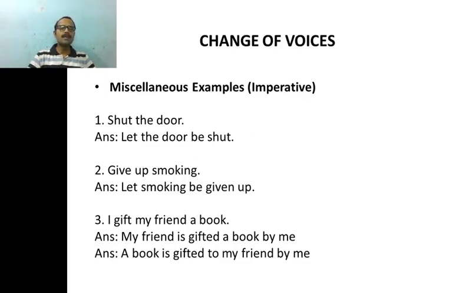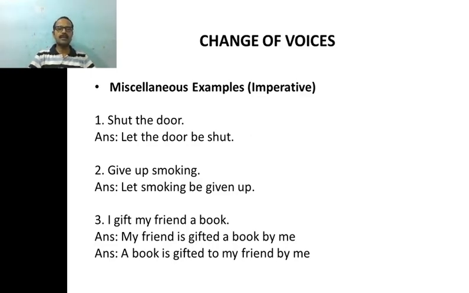Then what is a book? Mind you, this is also an object. So we have two objects here. My friend is an indirect object and a book is a direct object. So when we have two objects, obviously we can have two passive voice sentences using each object as subject.